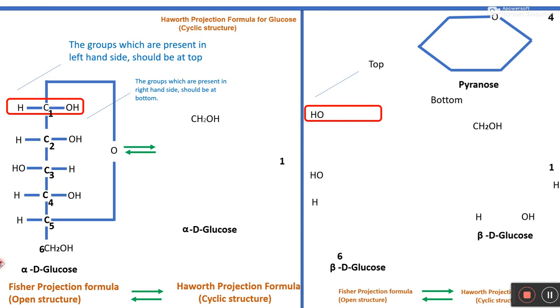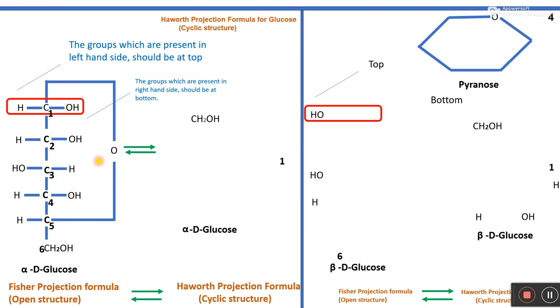So now I am going to tell you the excellent trick which is very useful to draw the Haworth projection, which is very easy to draw the cyclic structure of alpha D glucose on the basis of Haworth projection formula. So just concentrate on this structure of alpha D glucose, and here you will have to keep in mind one thing, that the groups which are present on the left hand side should be at the top position, and the groups which are present on the right hand side should be at the bottom position.